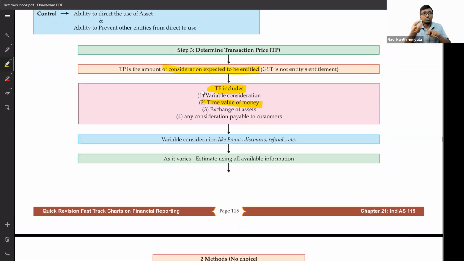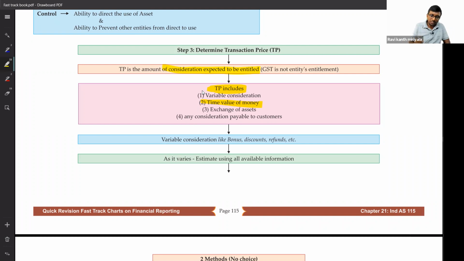Or we'll give them, if you purchase one more item within 30 days or within 1 month, you will get some discount. Or we'll give some gift coupon. Many ways nowadays people are giving back to the customer, basically to attract the customer. Whatever they want to do, we are supposed to know how to account for such things. That is what is important.